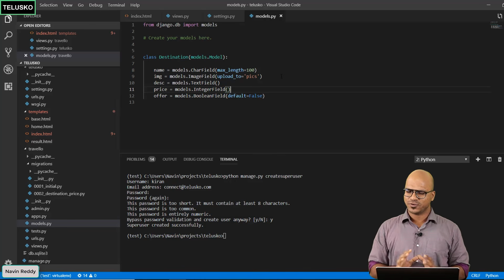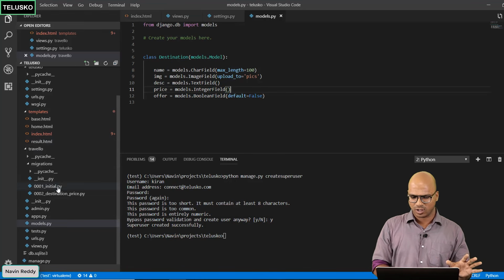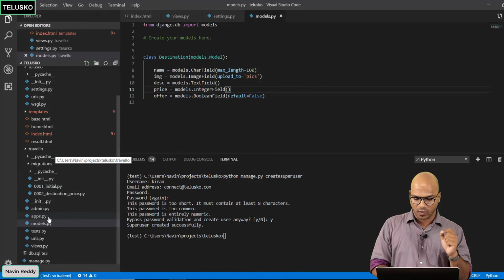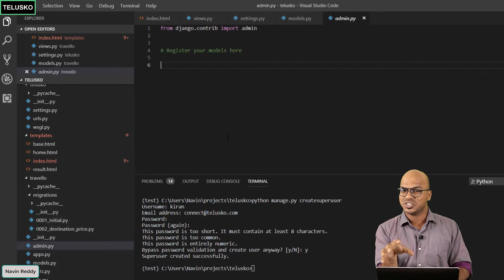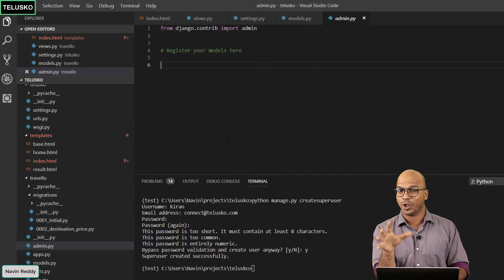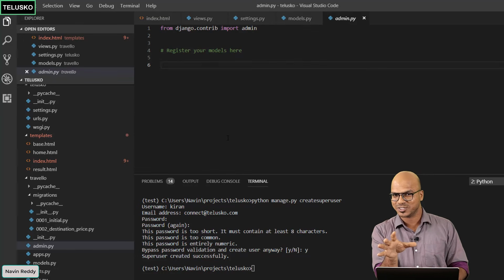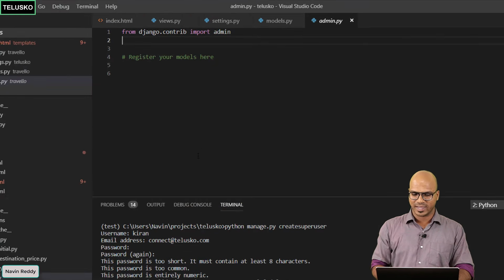So if you go back to your Visual Studio, you can see apart from all these files in your app, we have one more file which is admin.py. Here, we just need to register the model, and automatically it will give you the page. You don't trust me, right? Let's see. So first of all, we need to get the model here.